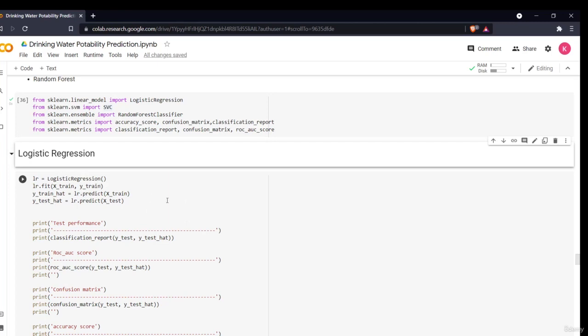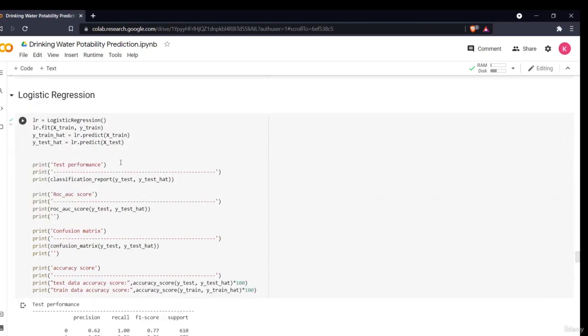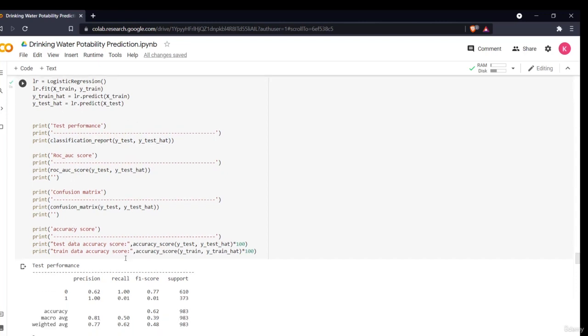I have defined the model, I have fitted it, then I am printing it. I am storing my x train and x test results, y train hat and y test hat. I am printing my test results. Now I have written code here in which I am taking all the metrics. I am taking a classification report for test performance, the classification report of y test and y test hat, that is, what I predicted. I am also taking my ROC AUC score, area under curve score, then I am plotting my confusion matrix, and lastly the accuracy score. So let us see what the results are.